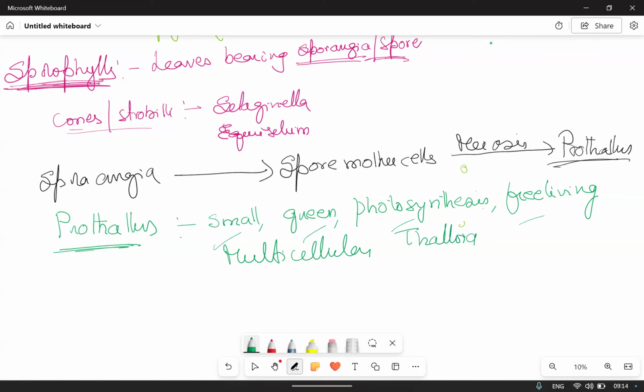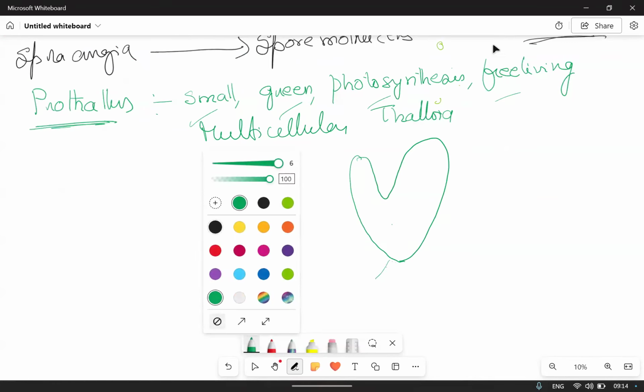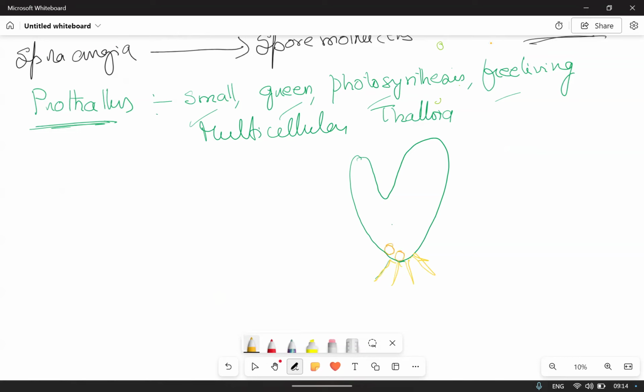When you observe the structure of this prothallus, it is like a heart, with dorsal side and ventral side differentiated. This is the apical notch. And on the ventral side, posteriorly, you can see the rhizoids. Nearer to the rhizoids, male sex organs are present without a stalk, the antheridia.